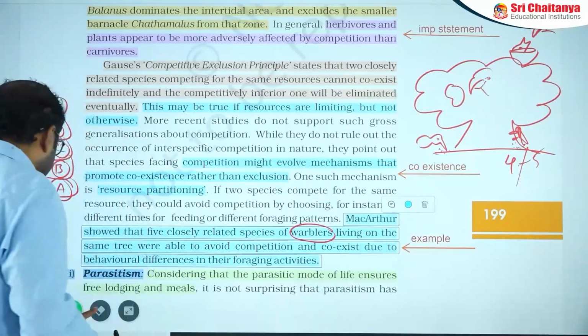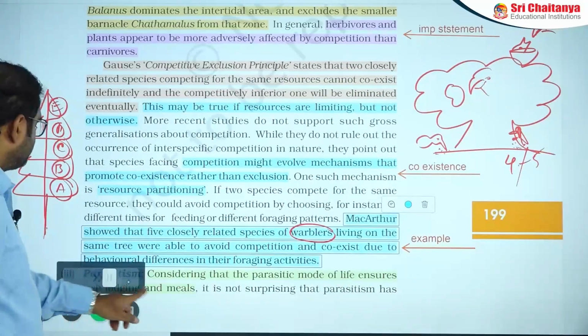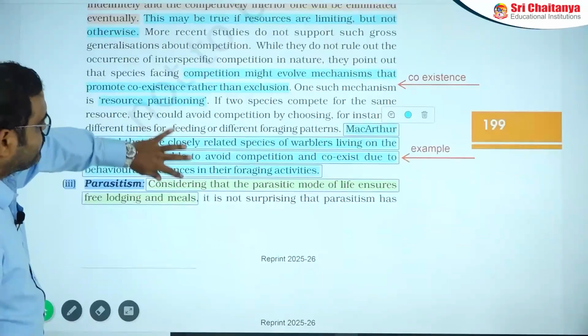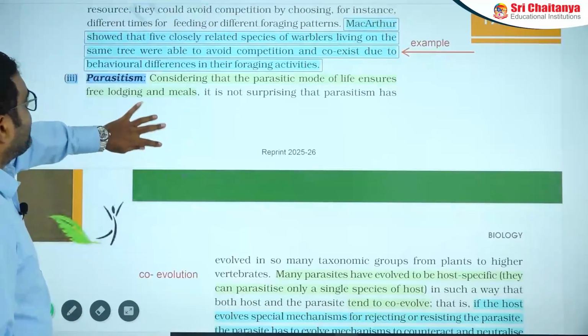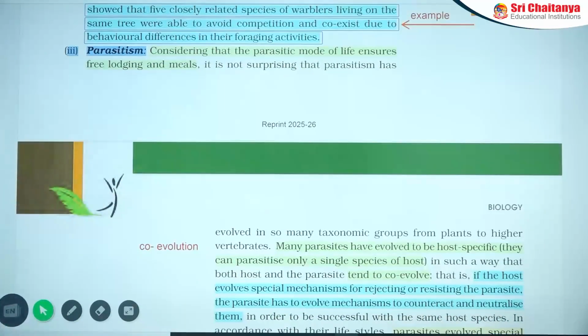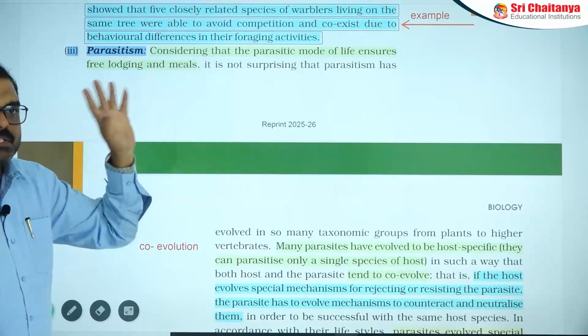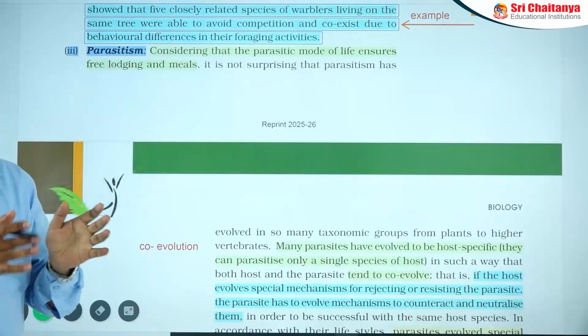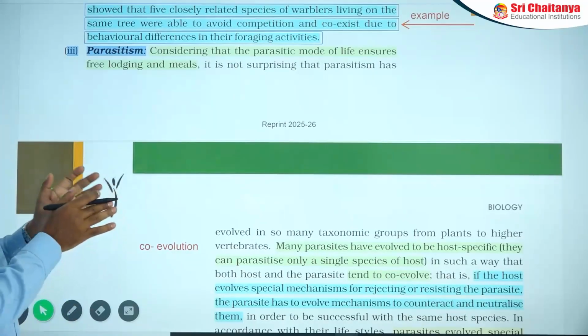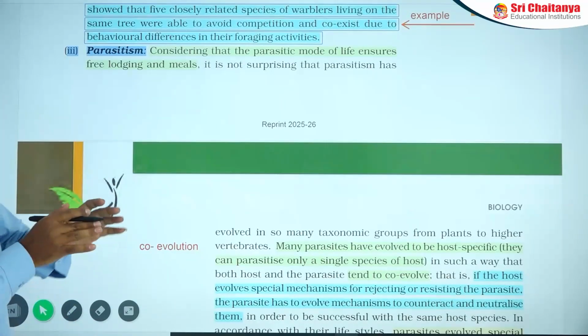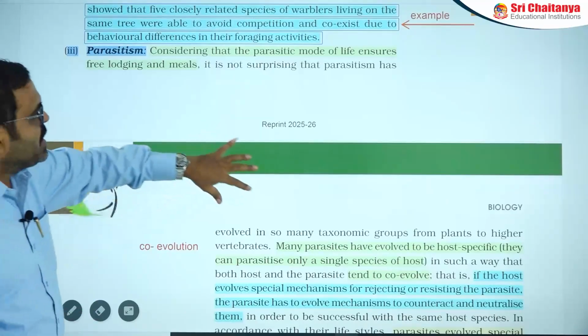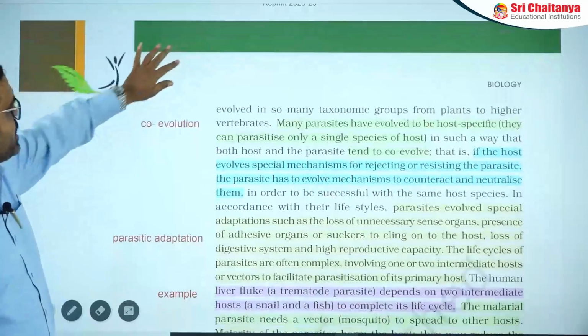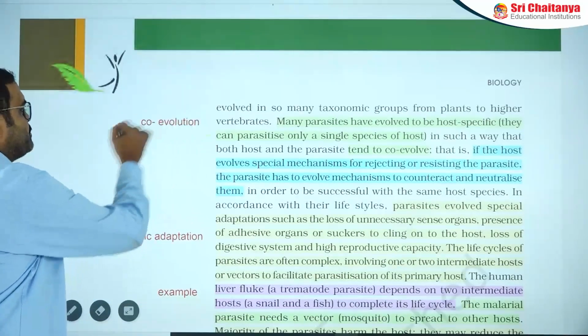Then, next one is parasitism. The parasitic mode of life ensures free lodging and meals. Lodging and boarding are completely free for the parasites living in the host. Then parasitism shows the character that is coevolution. This is an important point.